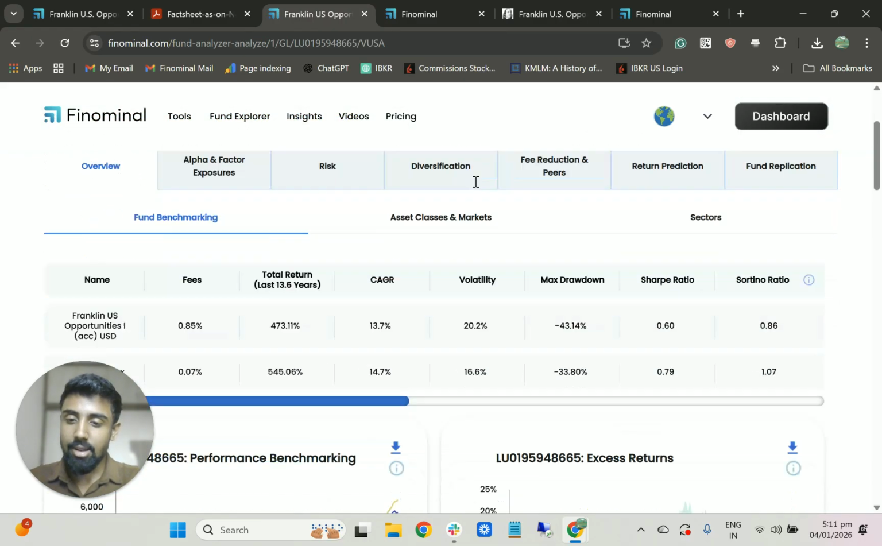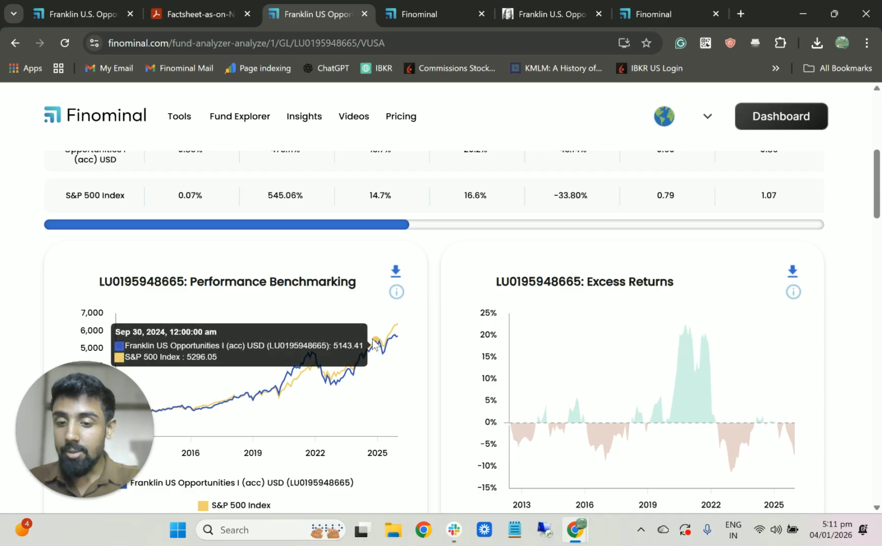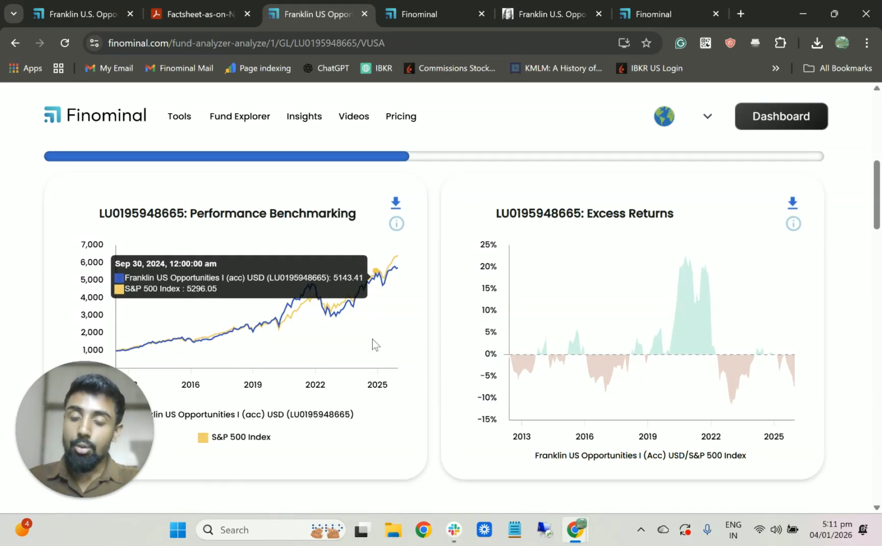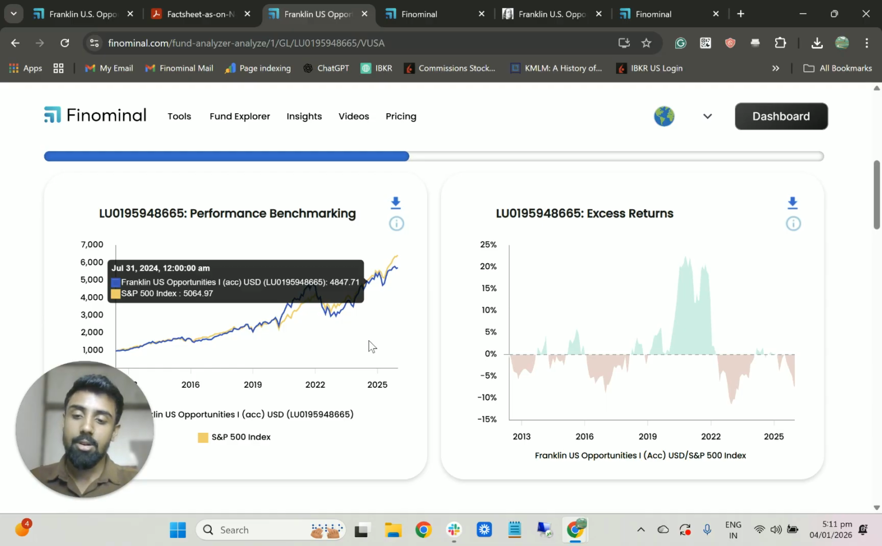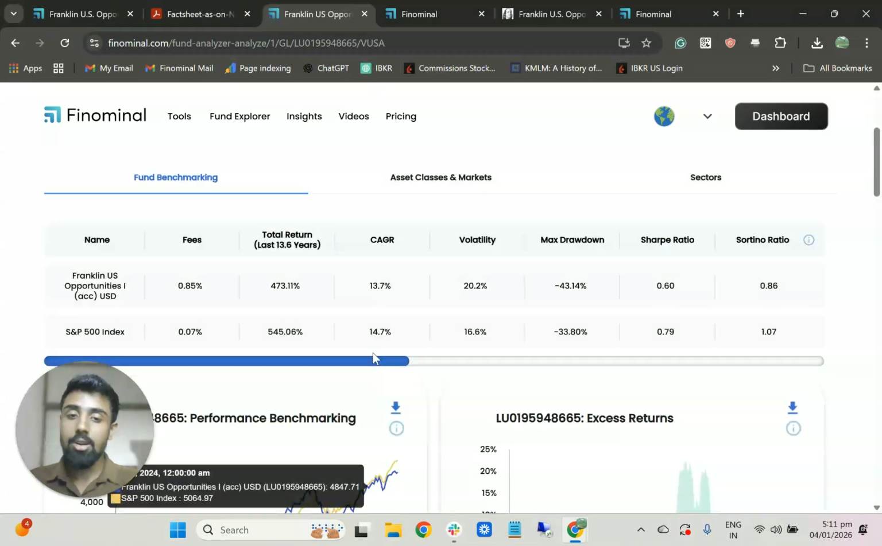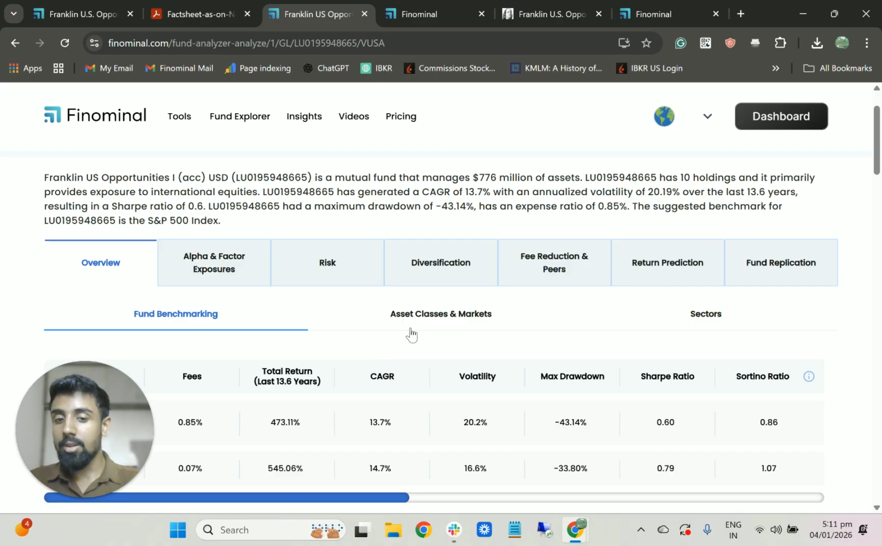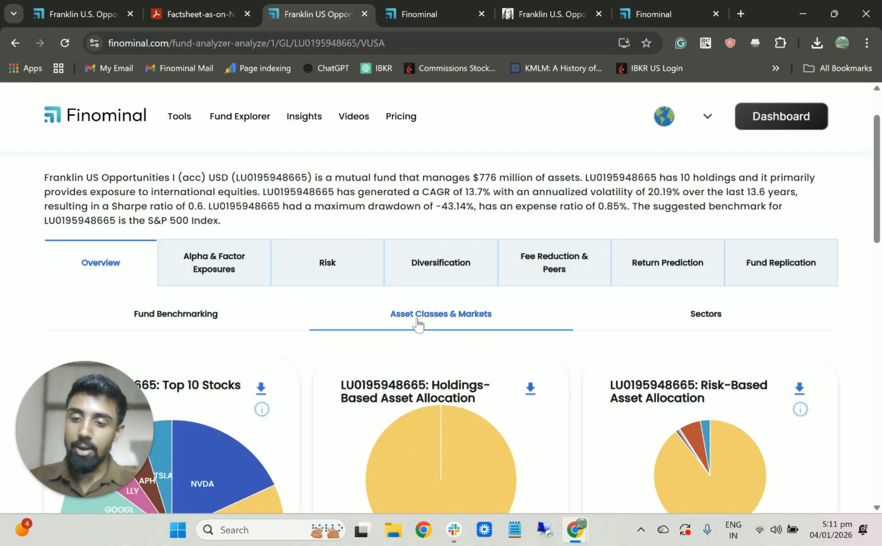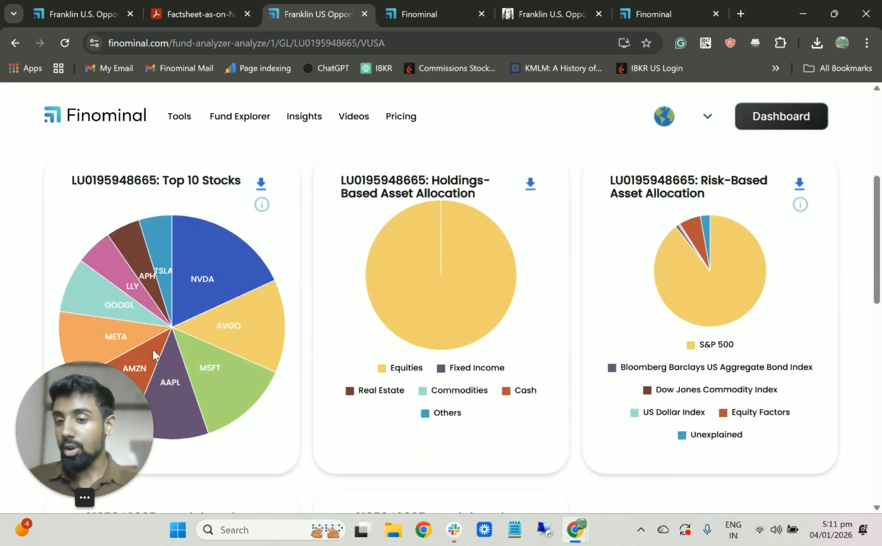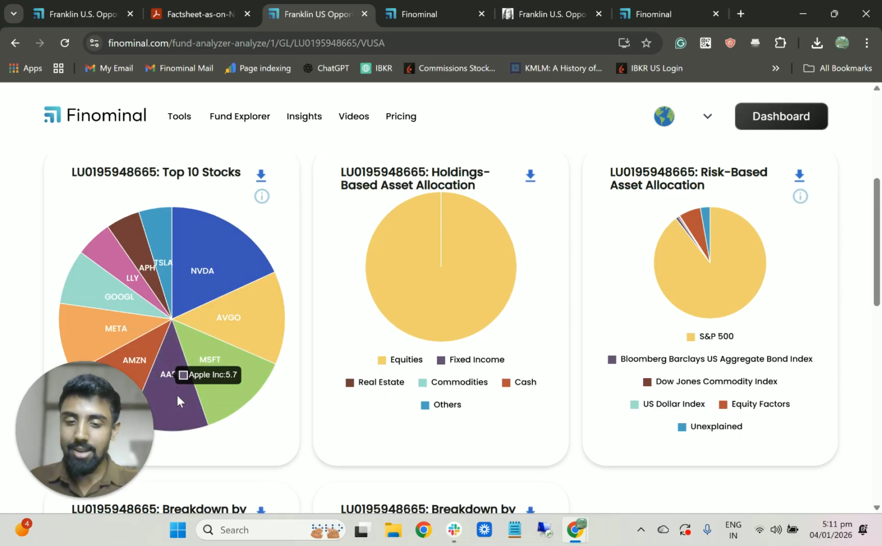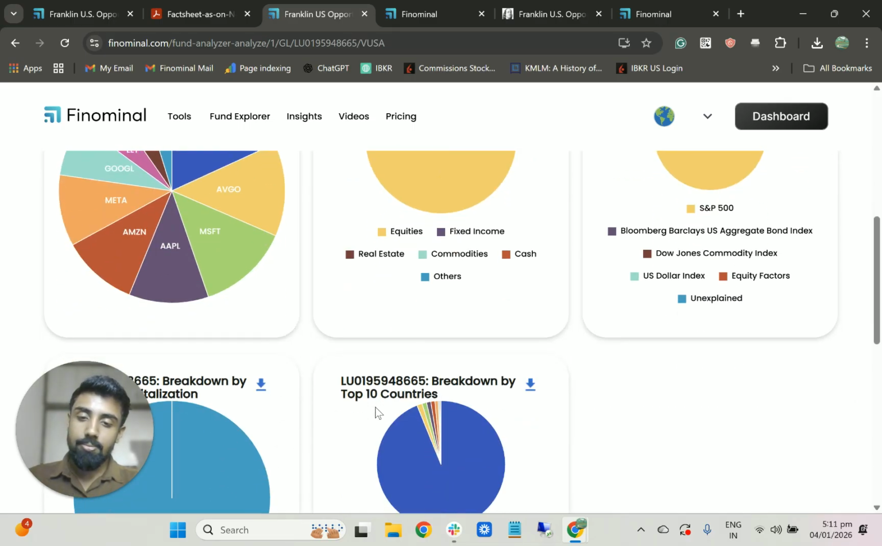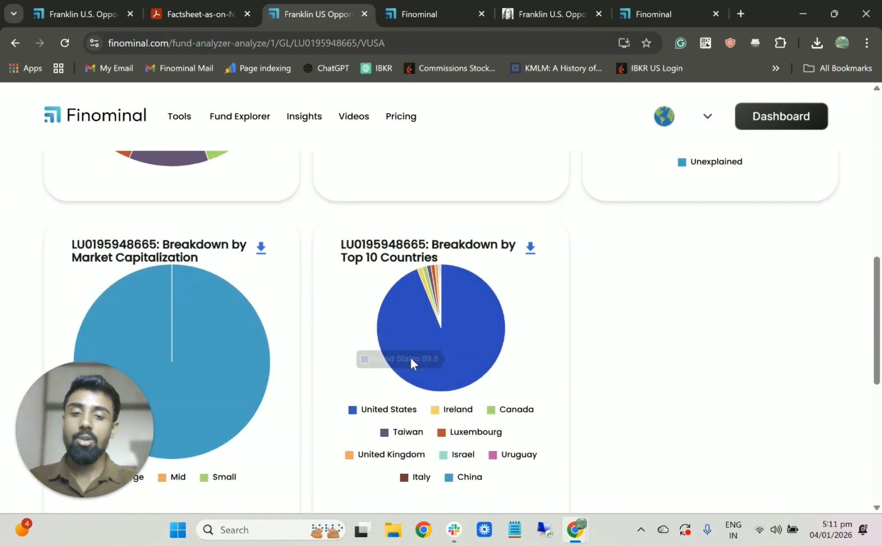So we already saw that it doesn't outperform. The same story follows here: the S&P 500 has outperformed the Franklin U.S. Opportunities Fund. The reason I want to look into this is that I can go in depth into what this fund is constructed of. So what are the top 10 stocks? There's no doubt: Nvidia, Microsoft, Apple, all the big tech companies. And since it's primarily focusing on the US market, you can also see the breakdown by top 10 countries, and not so surprisingly, 90% of this fund is focused in the US region.